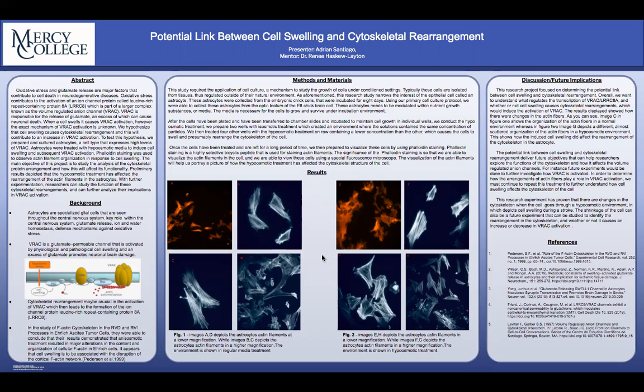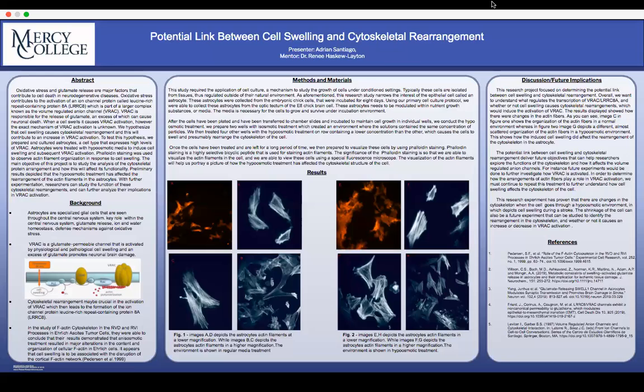However, figure 2 also shows the astrocytes at both a low and high magnification. However, in this figure, the astrocytes are shown in a hypoosmotic environment. As you can clearly see in image G, it shows a more scattered organization of the actin fibers.